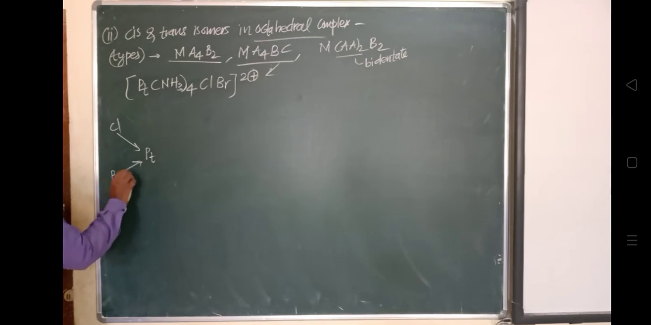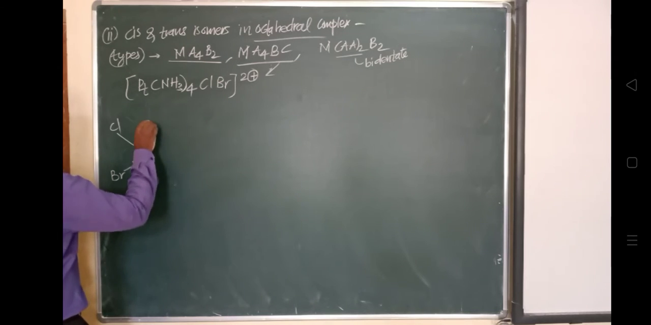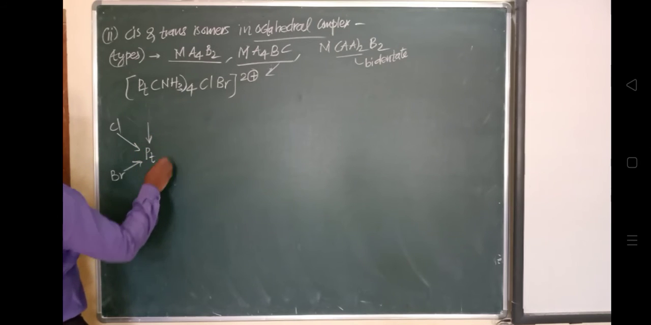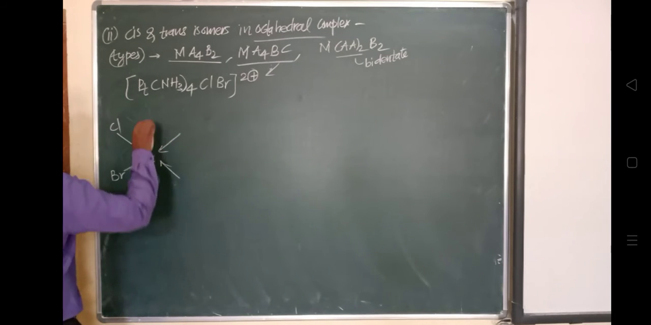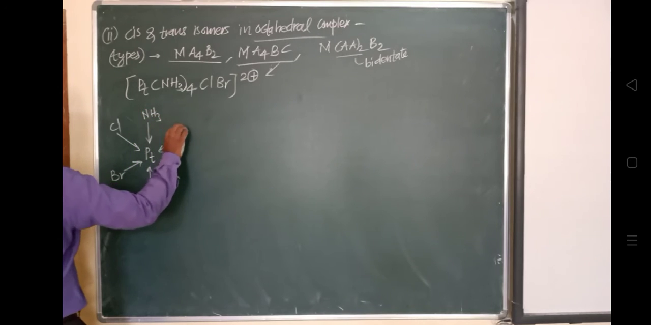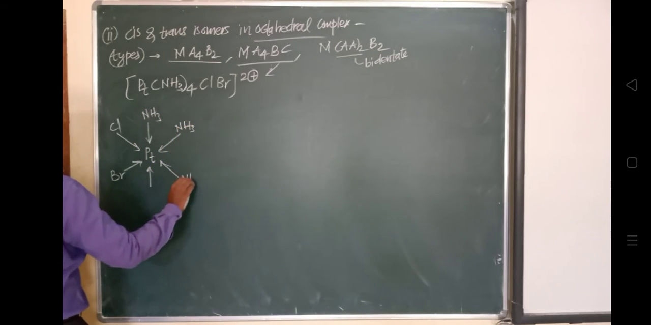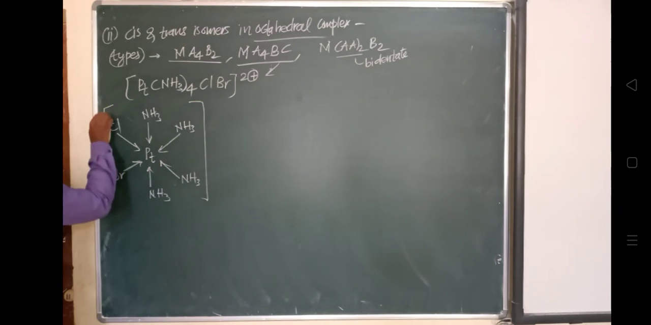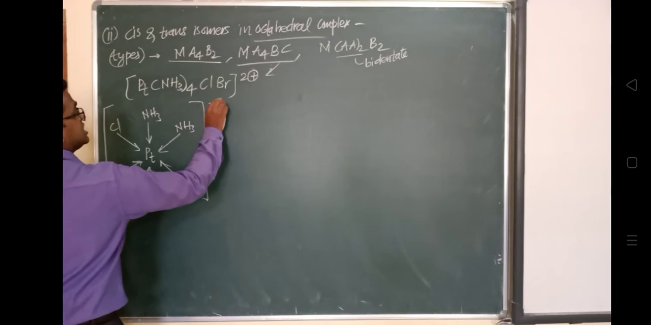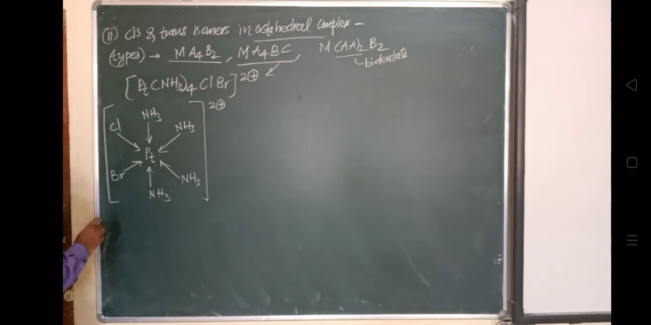Now what is remaining? NH3 is remaining, and it should be shown adjacent to each other, four NH3. One will come here, one here, one here, and one here. So this is the NH3, and these NH3 will be adjacent to each other. With a 2 plus charge over this complex, this is a cis isomer. This is a cis isomer.